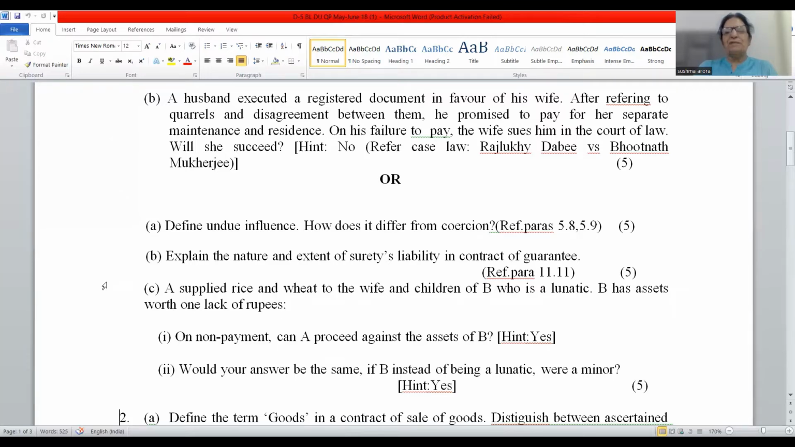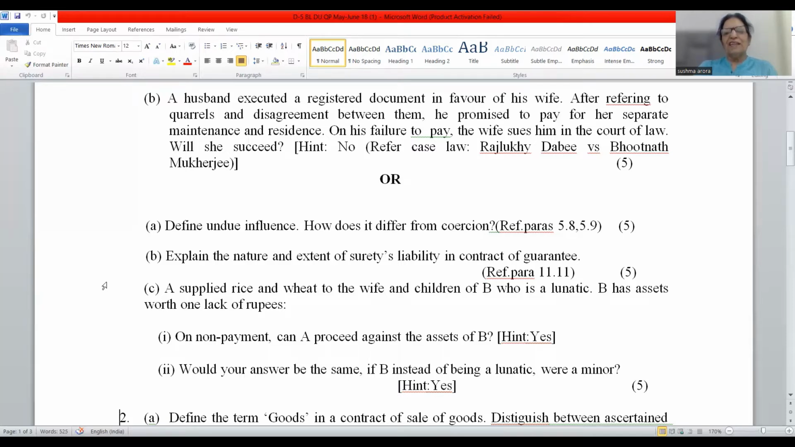Coercion may be exercised by a person who may be a party or may be a stranger. Coercion may be exercised against a person who may be a party or stranger. But undue influence is exercised by a person and against the person, both must be parties to the contract.